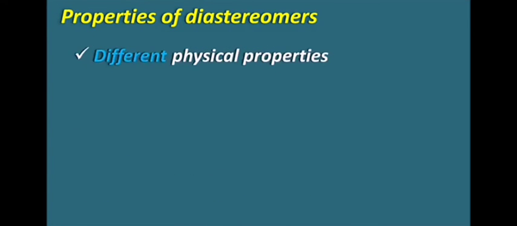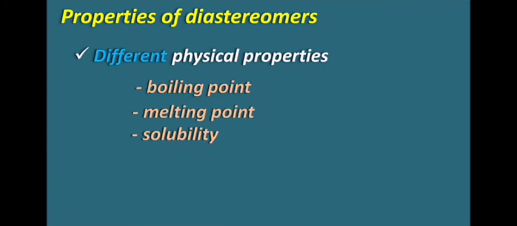Now what are the properties of the diastereomers? Since the diastereomers are not mirror images of each other, they will have different physical properties. So they will have a different boiling point, melting point and solubility, and since their physical properties differ, the diastereomers can be easily separated. In order to separate the enantiomers, we can use a reagent which will convert the enantiomers into diastereomers so that the diastereomers can be easily separated.